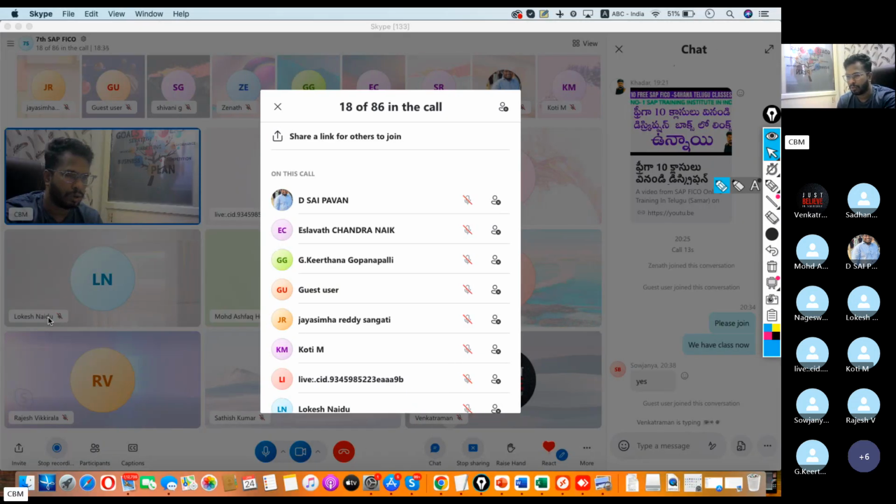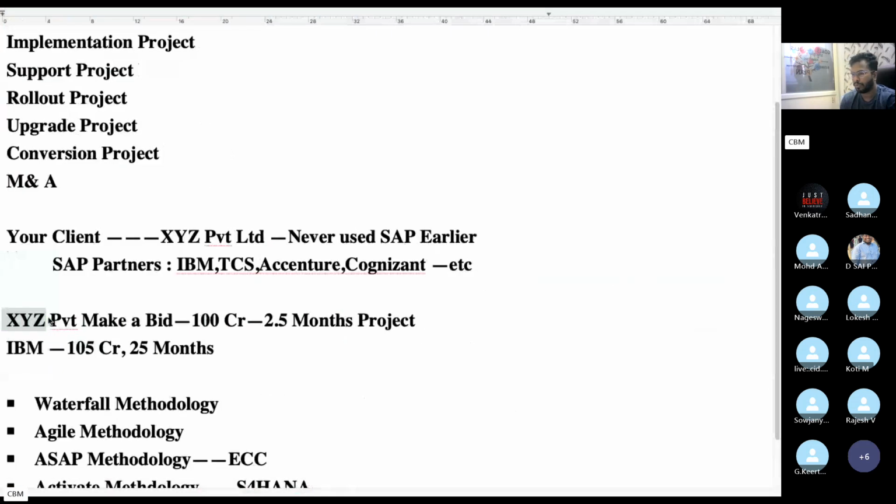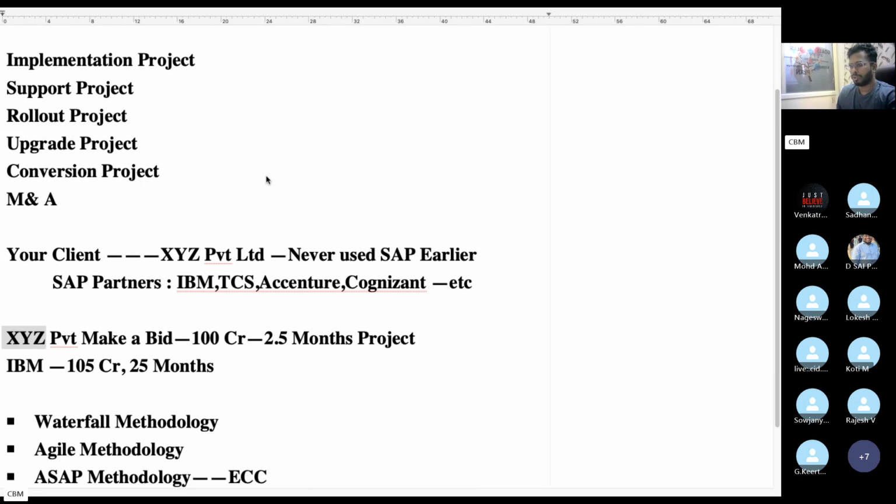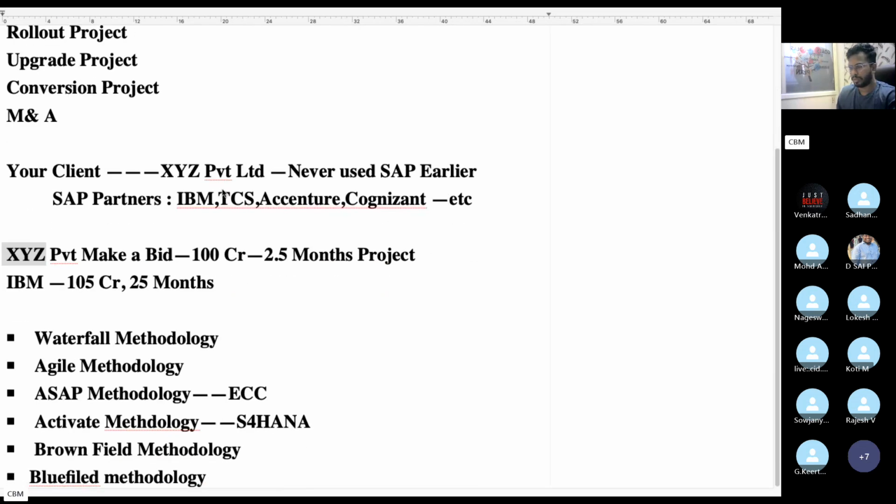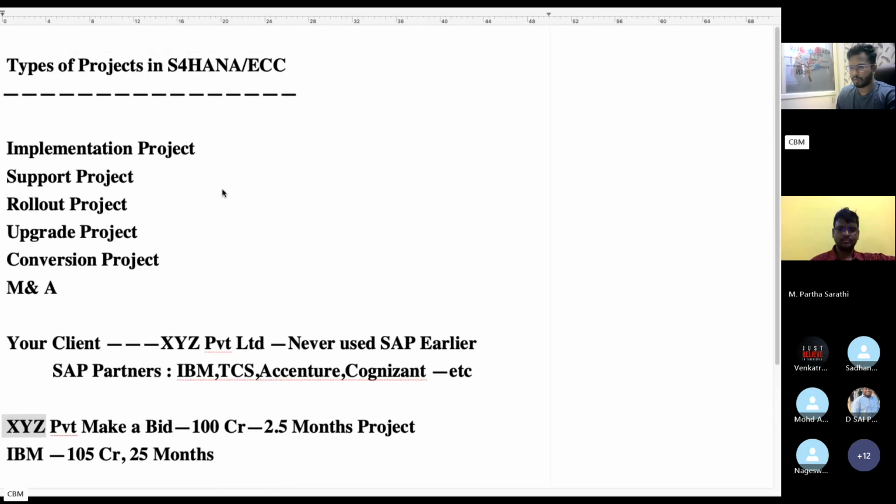And startup companies want to implement SAP for the first time. Then it is also called implementation. Implementation is a big project. Almost 6 to 10 people are required, like SAP FICO consultants. Max 6 to 10 people will be recruited for this project. Depending upon the size of the project, resources will be recruited. This depends upon the company.